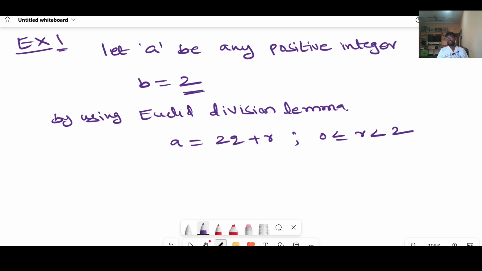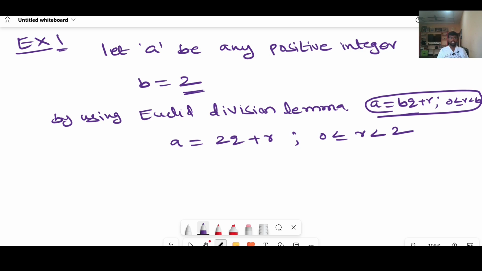What is Euclid Division Lemma? We already discussed, right? a equal to bq plus r, 0 less than or equal to r less than b. This is Euclid Division Lemma. Now we are using that Euclid Division Lemma to prove every positive even integer is in the form of 2q, and every positive odd integer is in the form of 2q plus 1.